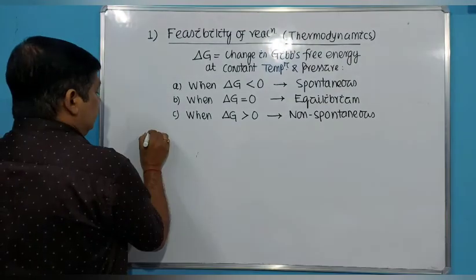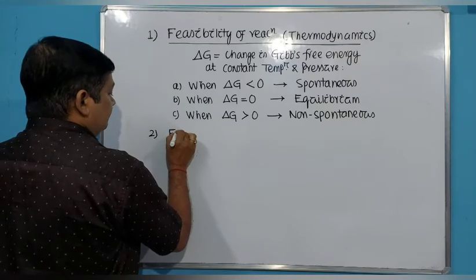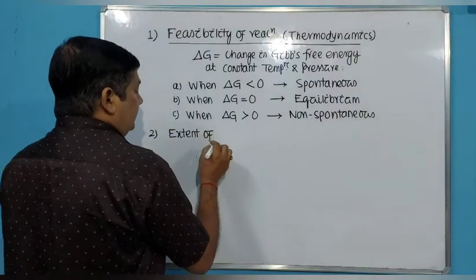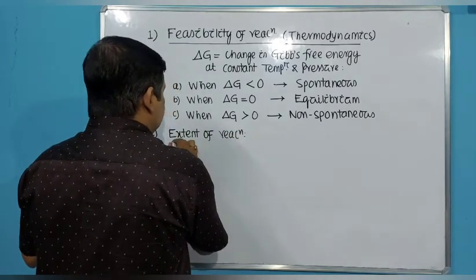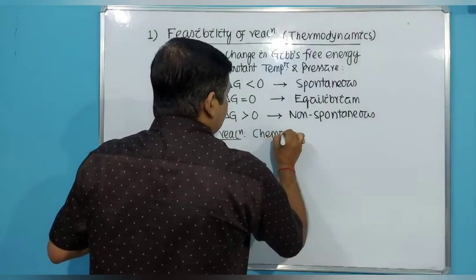Second, we can predict the extent of reaction. How far the reaction has progressed, the extent of a chemical reaction, which we have already discussed during the discussion of chemical equilibrium.